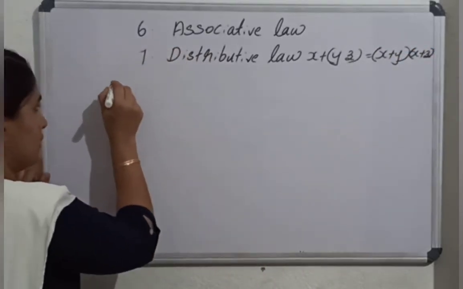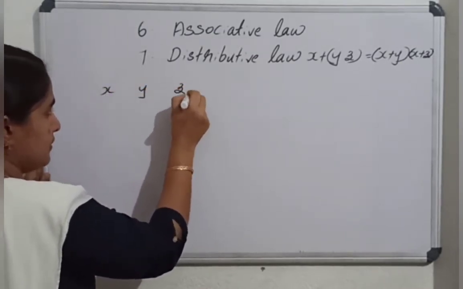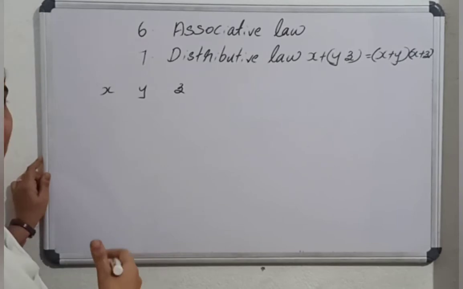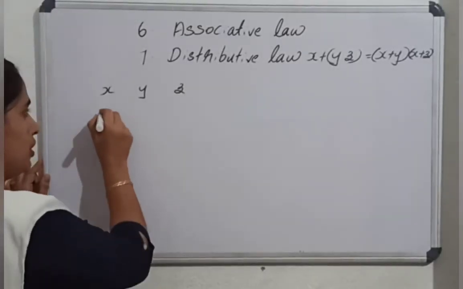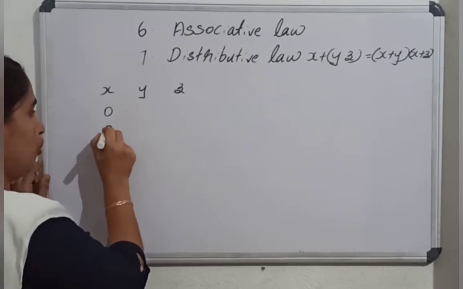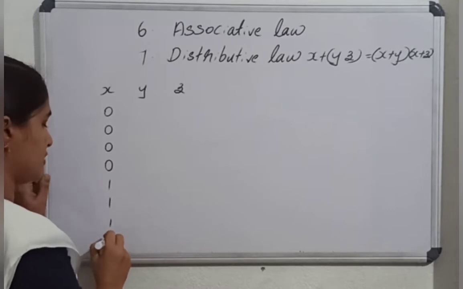We can prove it. Give the truth table x, y, z. Those who are not familiar with writing the input combinations, listen once again. Total 8 combinations, so specify 4 zeros first, then the rest as ones.